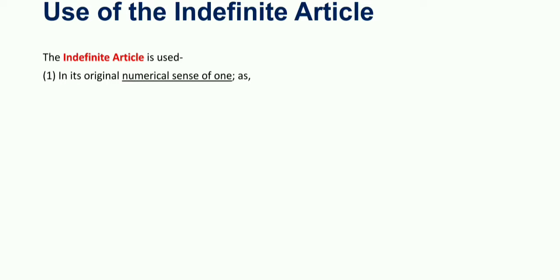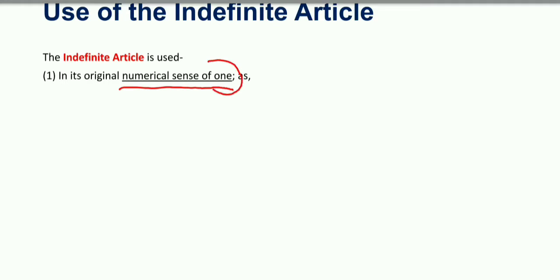Next, we have the uses of the indefinite article. The indefinite article is used in its original numeric sense of one. When we give the numerical sense of one, we use a or an instead of one.